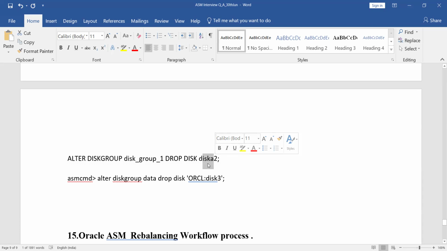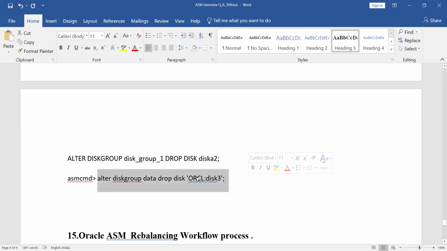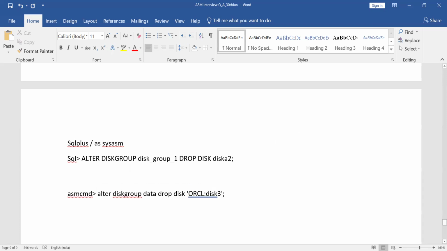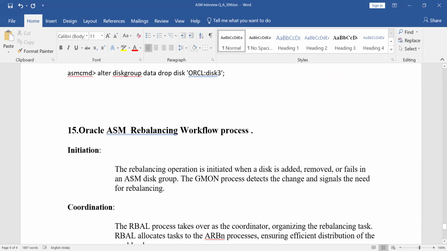Whichever disk you want to remove, you can do that by using SQL*Plus, connecting as sysasm, or you can execute this command in ASMCMD also. Either this or this, there are 2 ways you can do it.